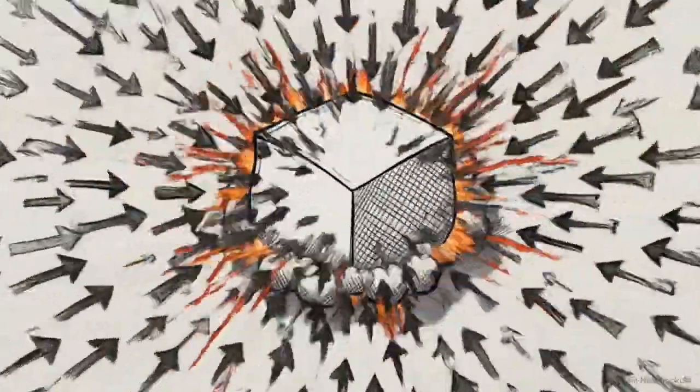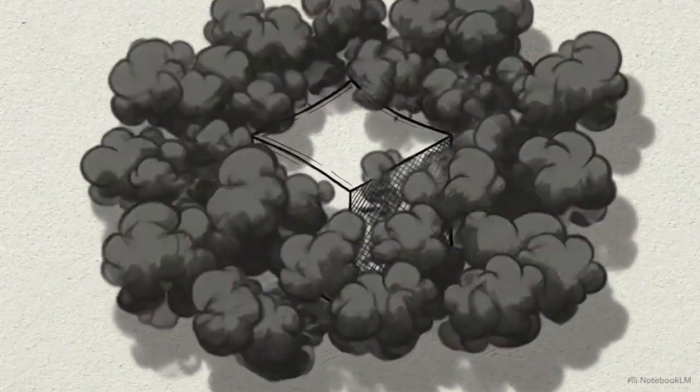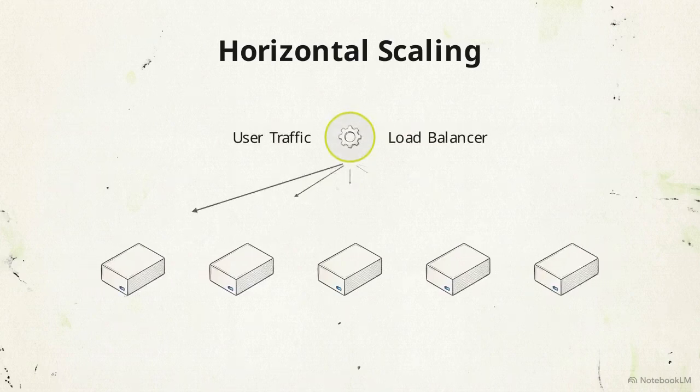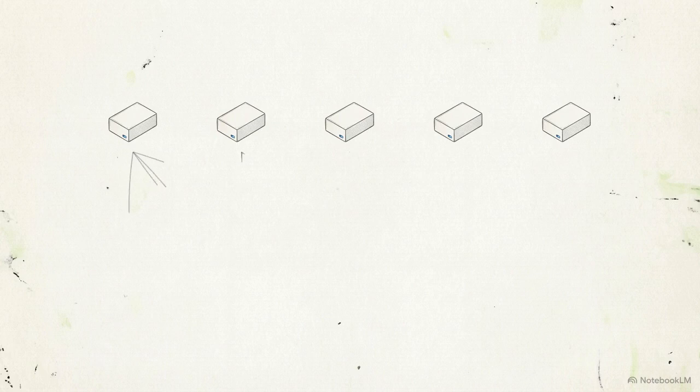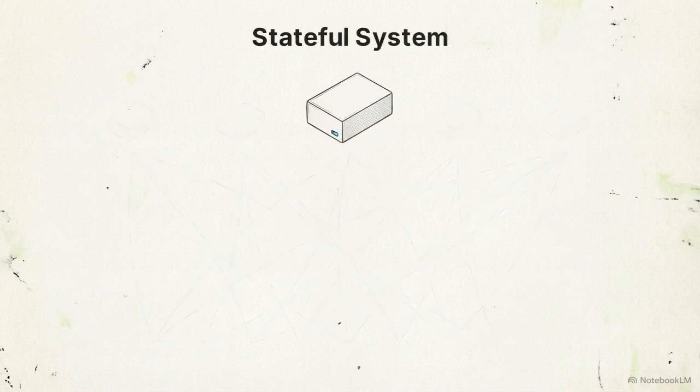When your user count jumps from 100 to 100,000, that single processor runs out of capacity. To keep growing, you have to move to horizontal scaling, which involves adding multiple servers to share the load. Distributing traffic this way introduces a hidden architectural trap if those individual servers still try to remember the users they interact with. When you add machines without changing how they process data, the system becomes more complex without becoming more capable. This is a stateful system.